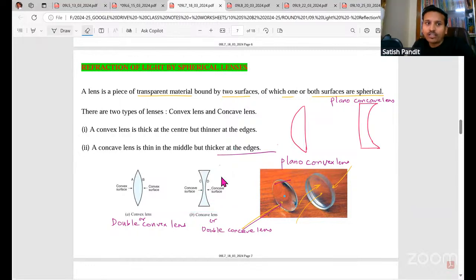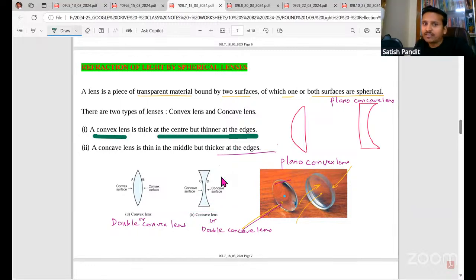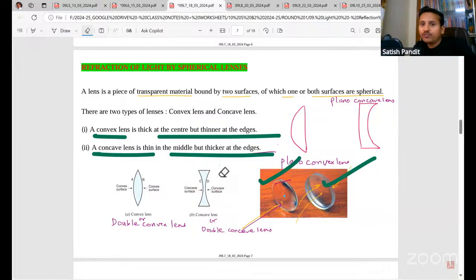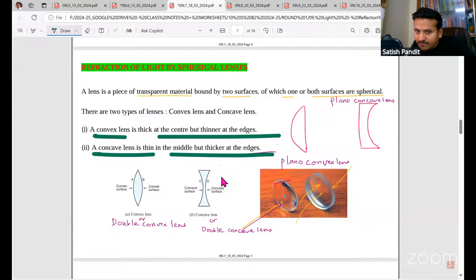Okay. So a convex lens is thick at the center but thinner at the edges, and a concave lens is thin in the middle but thicker at the edges. I have shown the diagram here. Look here. Convex lens and concave lens. Okay. Now, if you take a concave lens or a convex lens, see, it'll have a center, right? This point, that is the central point of the lens, is known as the optical center.